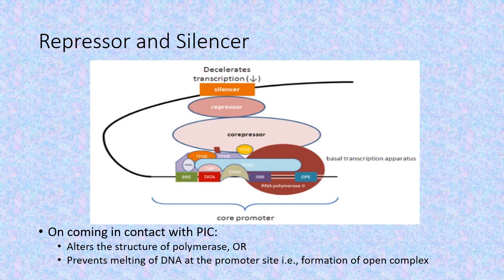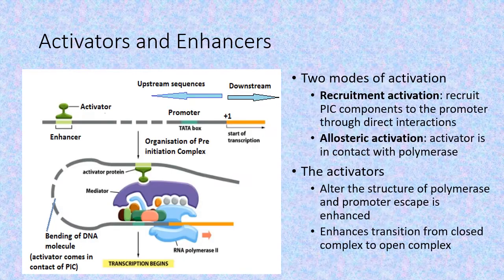So in this way, repressors bind to the silencer sequences and repress the process of transcription initiation in eukaryotes. However, if we consider the second group of proteins, that is activators, these activators bind to specific DNA sequences, that is the enhancers, and then they come in contact with the pre-initiation complex.